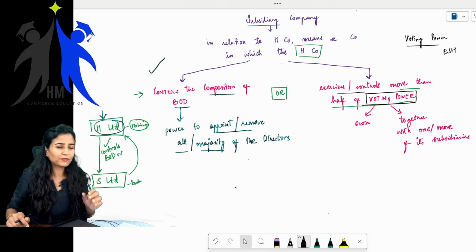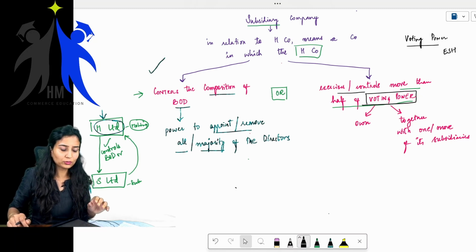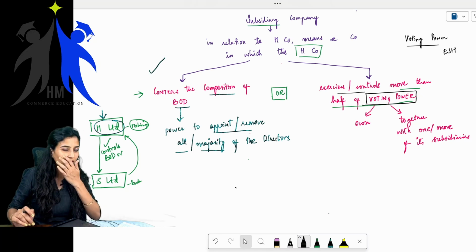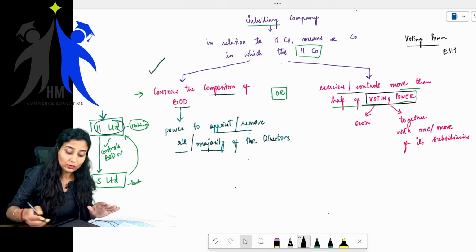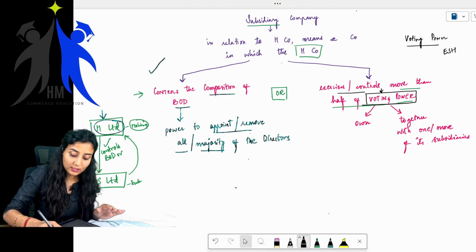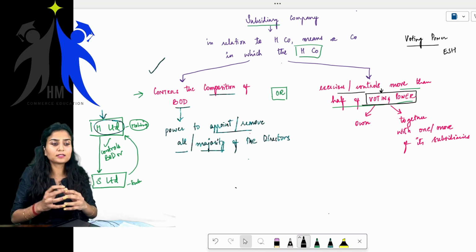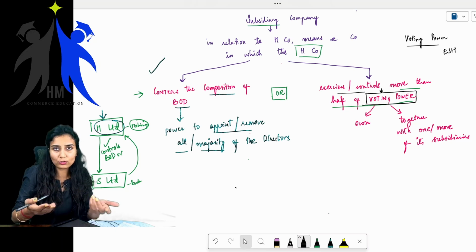You don't have to go in depth, you don't have to know so much at this basic CA foundation level. But just for your information, I'm telling you this. What is the importance of this voting power? Just because there are certain equity shares with differential voting rights. What are the differential voting rights? I've told you so much, I'll also tell you what it is.